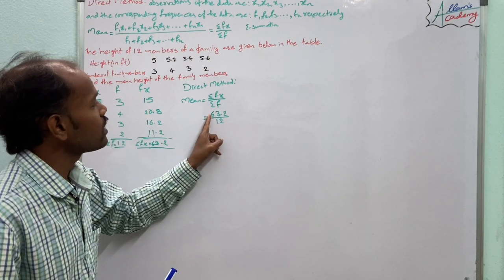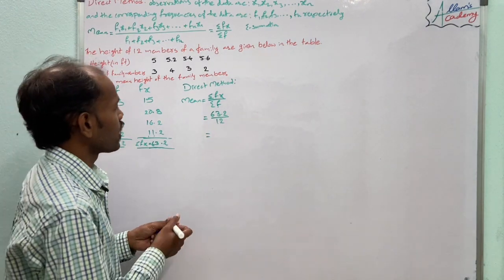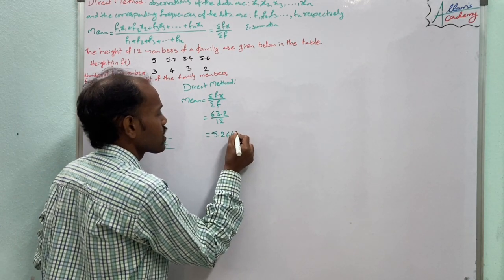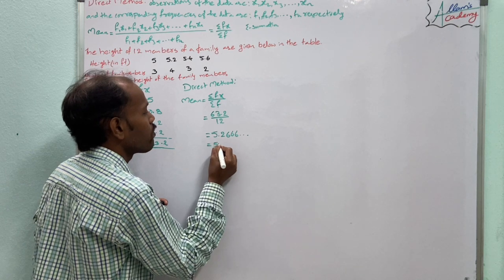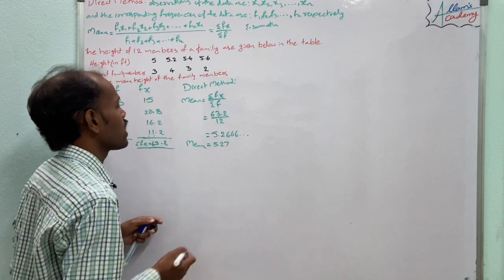If we divide 63.2 by 12, then we get 5.2666, where the 6 is repeated, so we take 5.27 as the mean of the data.